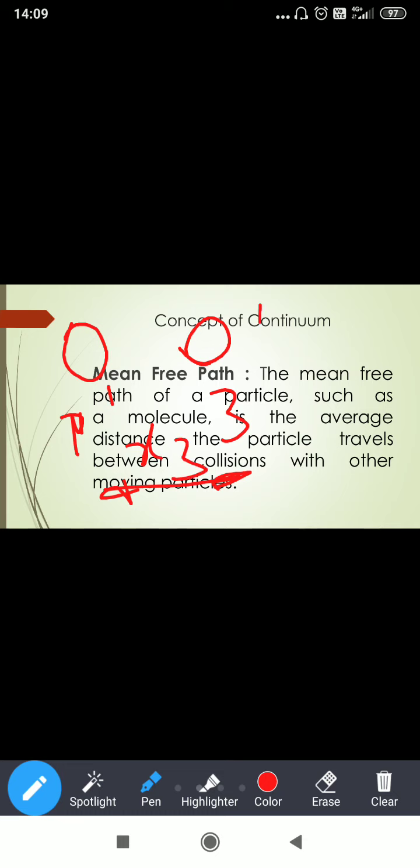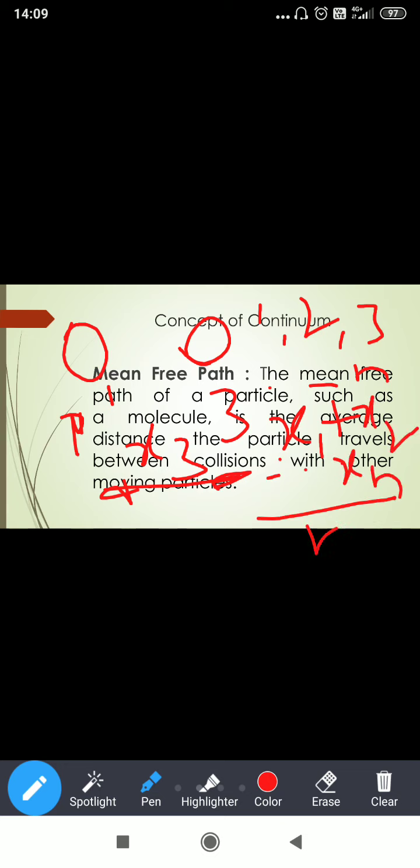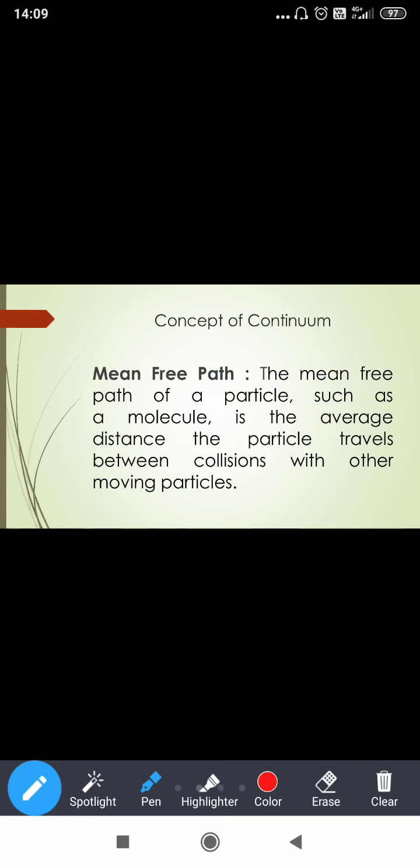Like that, up to n number of molecules. So you do one thing: add x1, x2 up to xn, divide by n. You will get the average value.